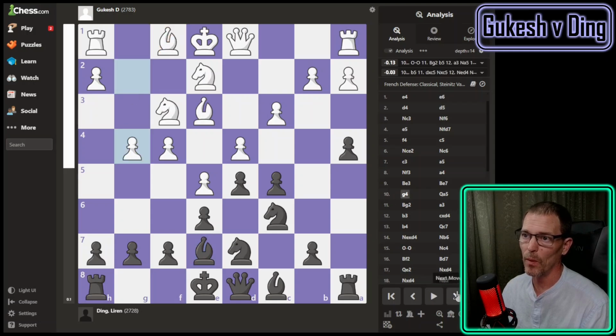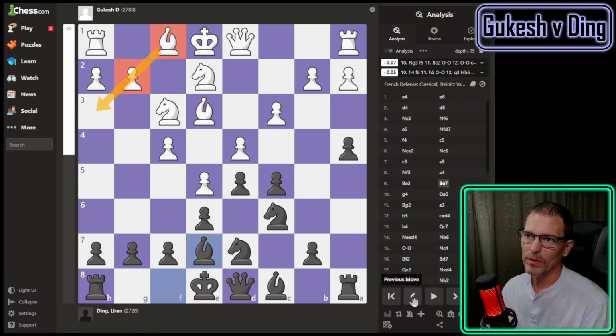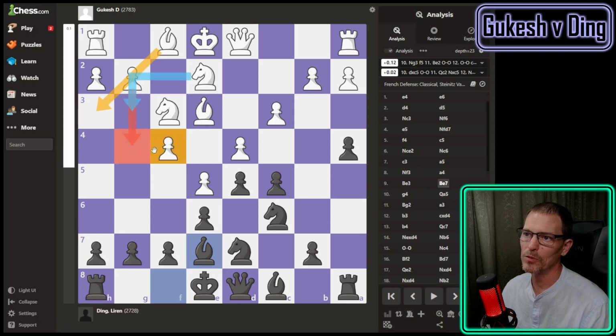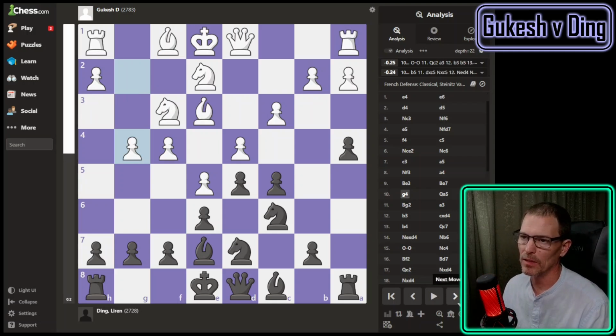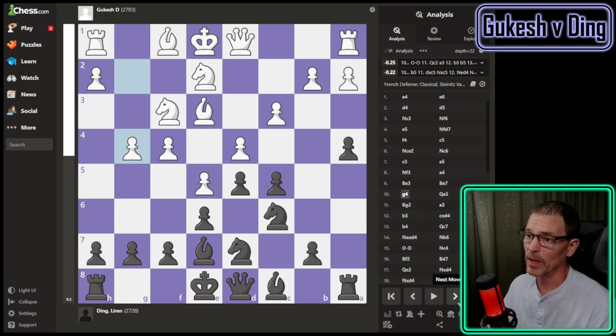of the way with g4, which for the first time swings the balance of the evaluation into the black. So I'm guessing this wasn't part of his prep, because if it was, would he have played that? Or would he have played knight to g3? Although I think this way, not only do you free your bishop, you can still put the knight on g3 and you've got 2 pawns at the front. And it wasn't horrible. It wasn't a blunder or anything. It just slowly, very incrementally swings the balance into the black side. And for people at this level, sometimes that's all they need.